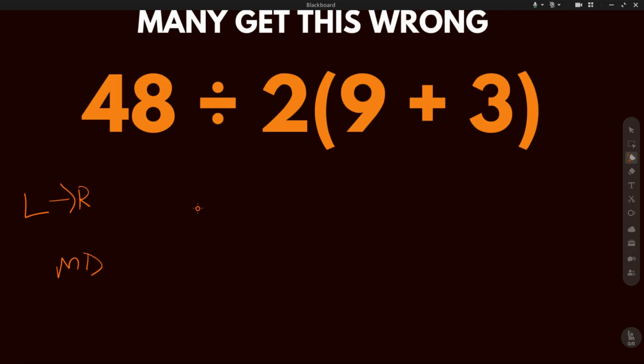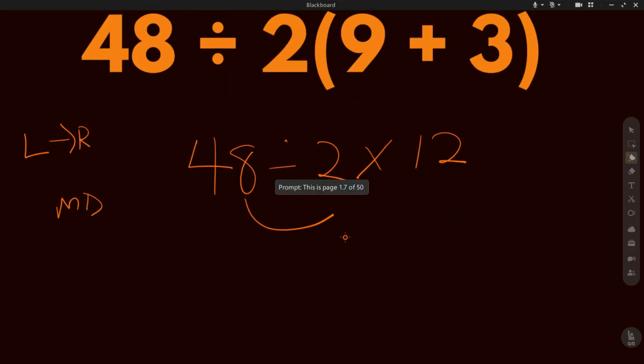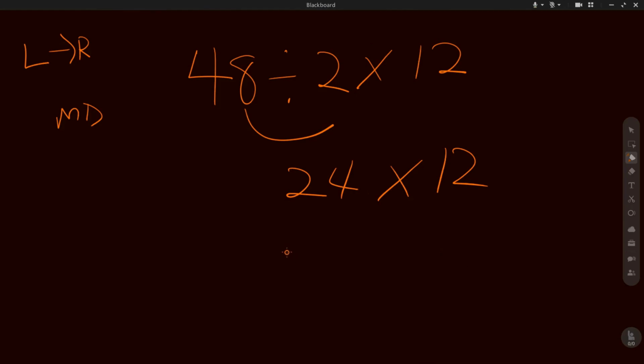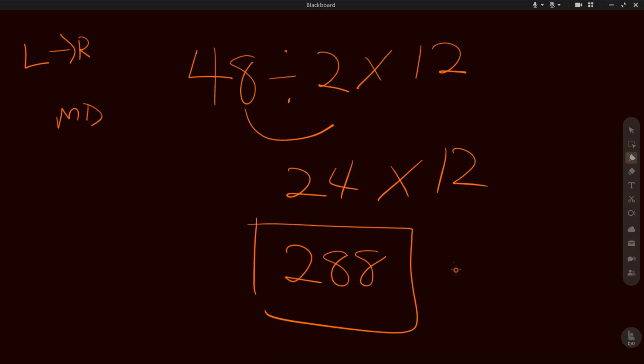So now let's solve it the right way. This becomes 48 divided by 2 times 12. Then we are to divide before we multiply. So 48 divided by 2. What does 48 divided by 2 give? 48 divided by 2 will be 24. So we have 24 times 12, and 24 times 12 gives 288, which is the correct answer.